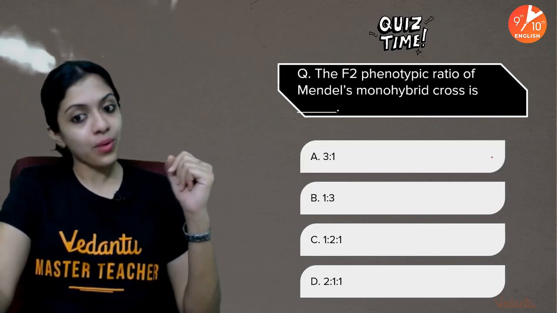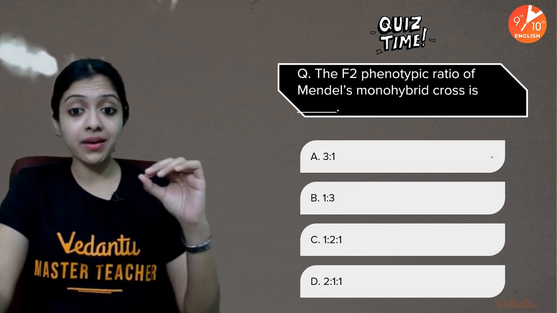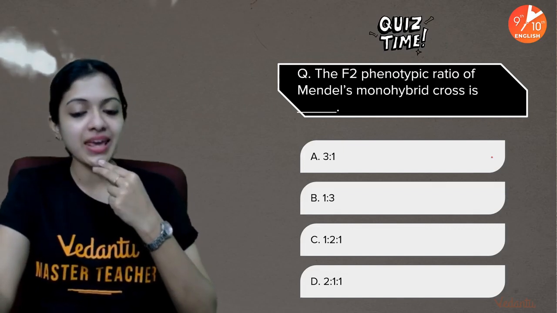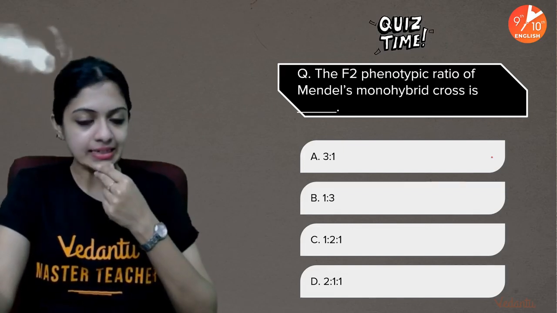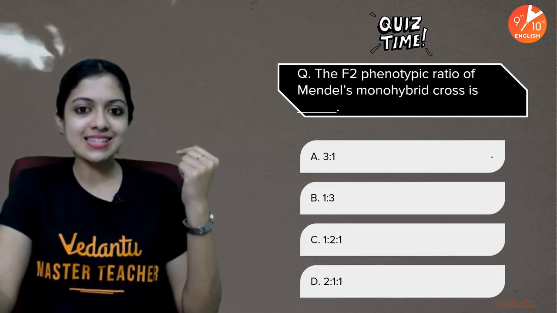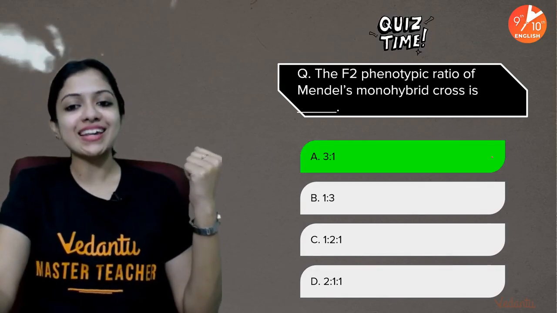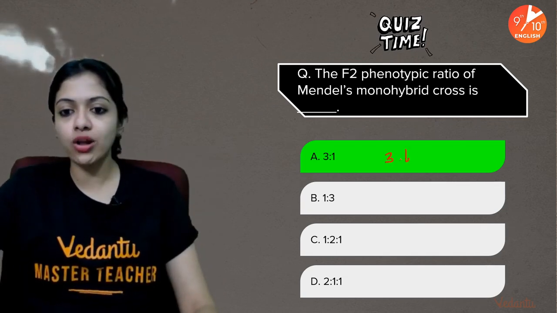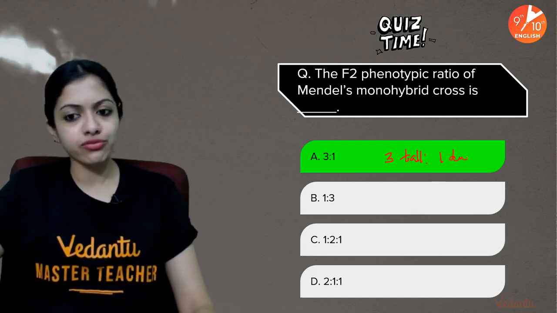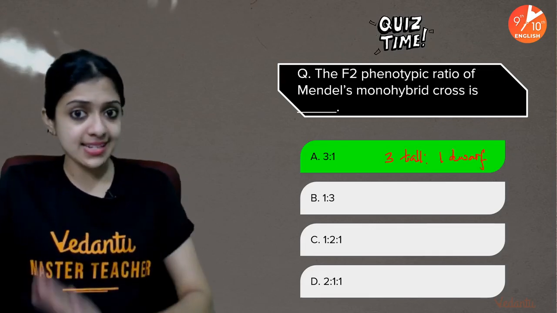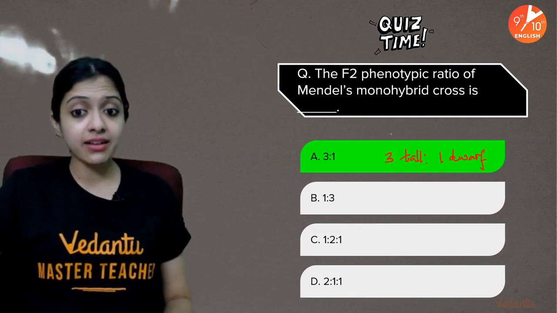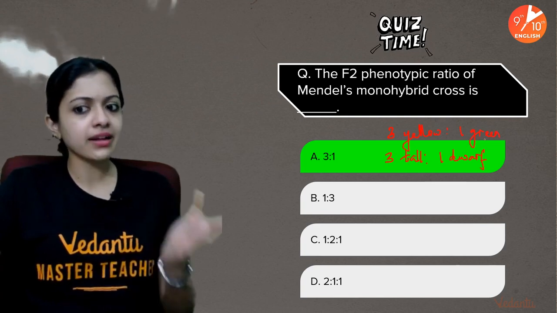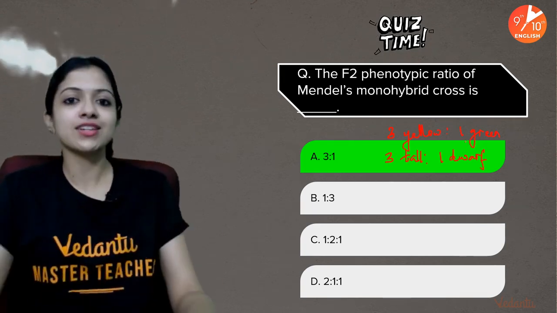Okay. And one more last question for you. The F2 phenotypic ratio of Mendel's monohybrid cross is dash. 3:1, 1:3, 1:2:1, 2:1:1. And your time is up. The answer is 3:1. F2 phenotypic ratio. And what exactly does that stand for? 3 tall is to 1 dwarf. In the case of plant height or stem length, this is the case. Otherwise, in the case of seed color, it would be 3 yellow is to 1 green. Or if it's pod color, it would be 3 green is to 1 yellow, and so on.